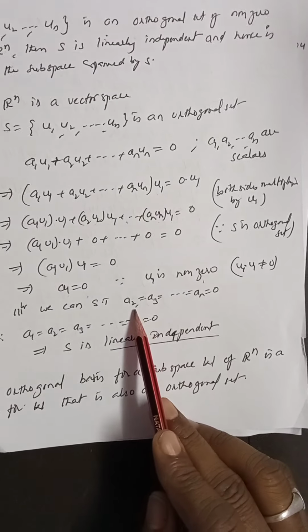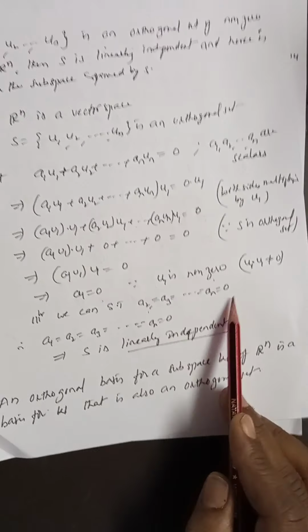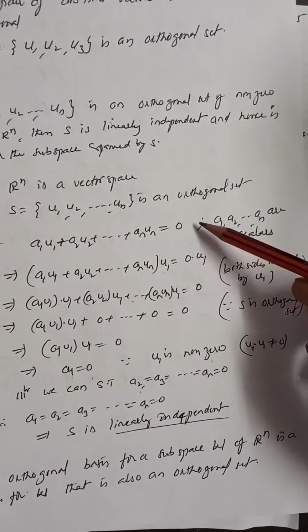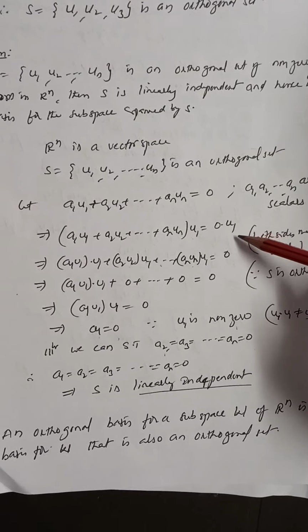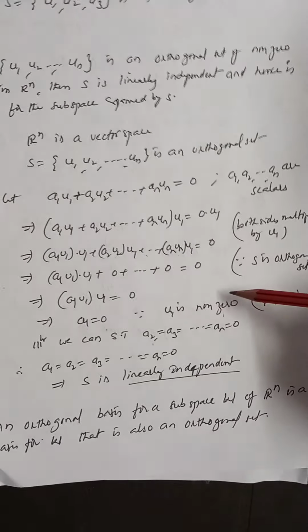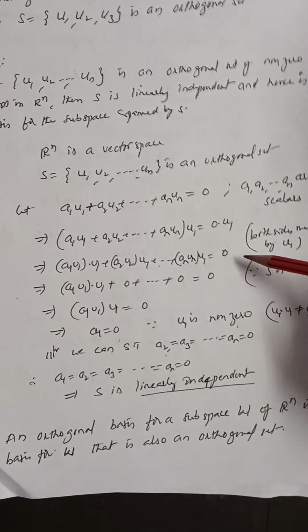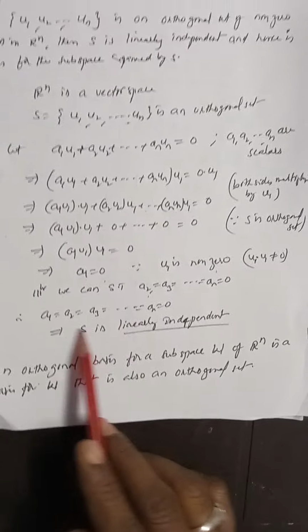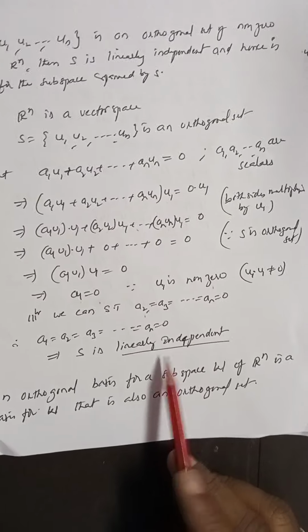Similarly, we can prove that a2 is 0, a3 is 0 and so on, an is 0. This time you are multiplying by u1, no? The next time if you multiply by u2, you will get a2 equal to 0. Next time if you multiply by u3, you will get a3 equal to 0. That means all the scalars are equal to zero.